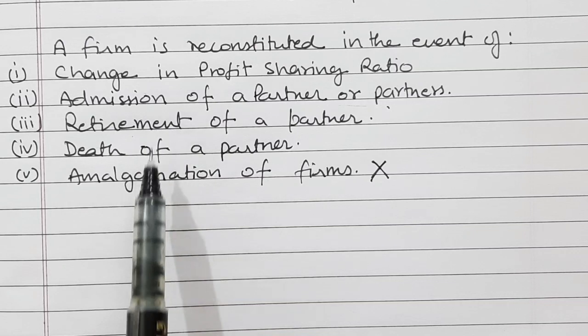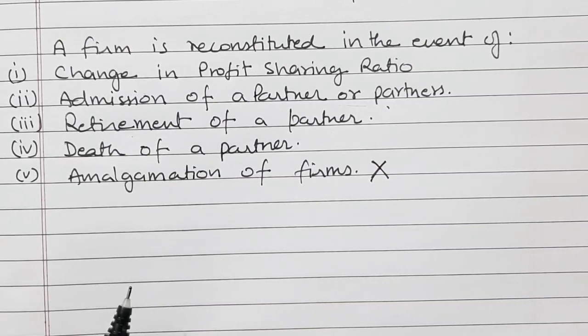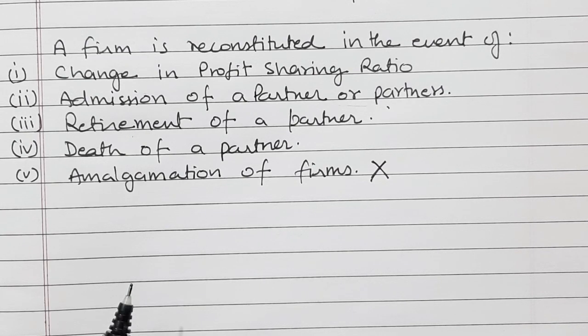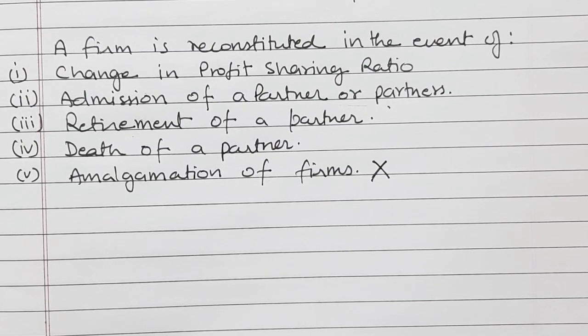In this particular chapter, we will discuss change in profit sharing ratio among the existing partners. It means there is no admission, retirement or death of any partner. We are just changing the internal constitution or agreement among the partners, which will result in certain things. So let us see what are the things we have to take care of.